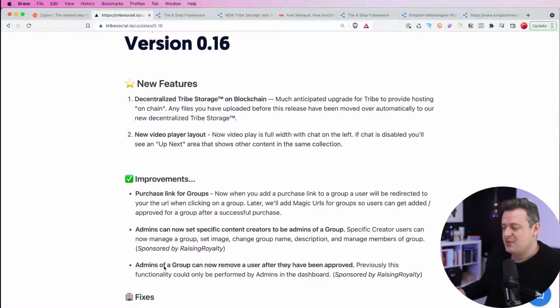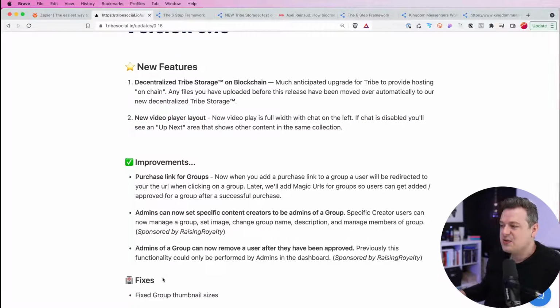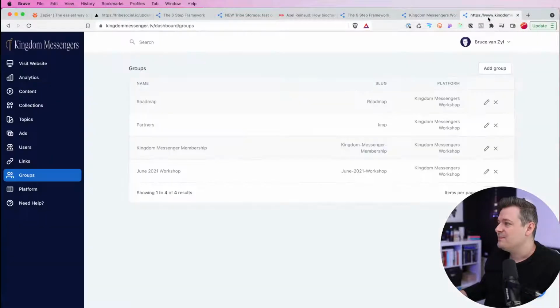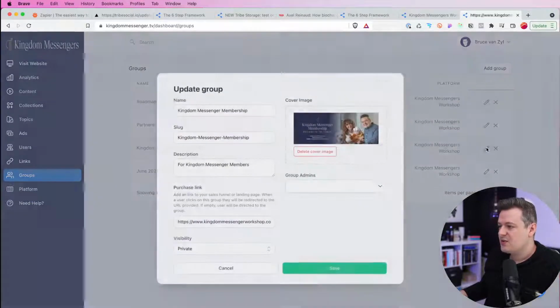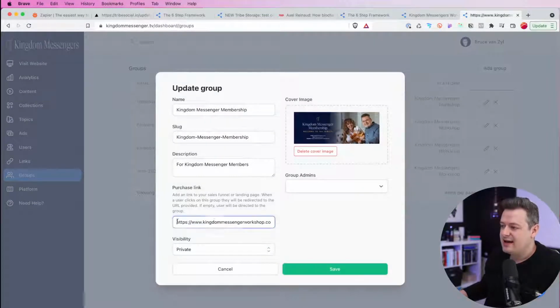We've also added a couple improvements here, so I'll run through these pretty quick. As far as groups go, we have added the ability for you to add a purchase link to a group. So let me show you what that looks like. If I jump over to dashboard here and I go to a specific group, you can now add a purchase link to this group. So if you have a private group that requires a purchase to access, this is something